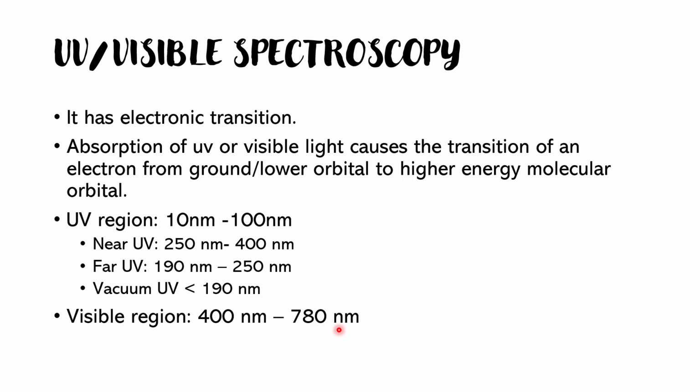This particular part is important for GATE BT and GATE XL, because sometimes they directly ask where the near UV region lies, and there will be options: 250 to 400, 190 to 250, 400 to 780, and less than 190 nanometers. Just suppose these four options are given. If they ask where the near UV region is, you have to take 250 to 400 nanometers. So this part is actually important.